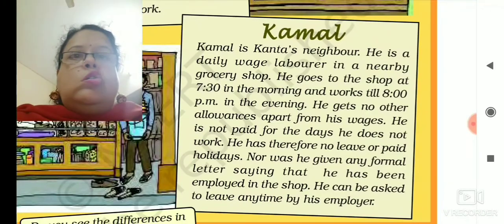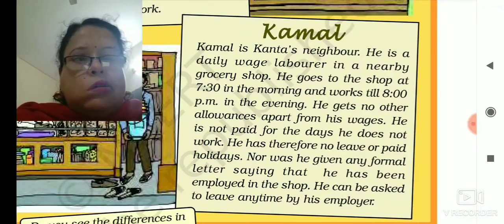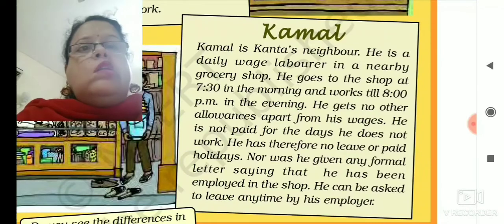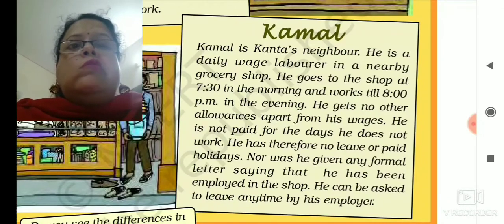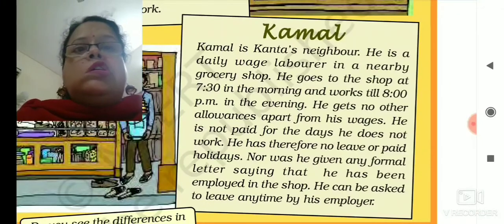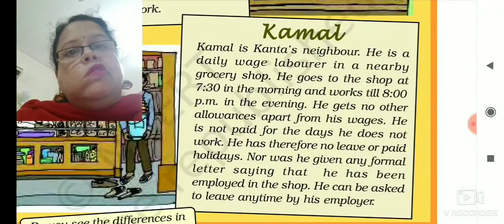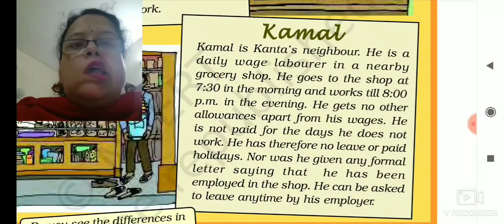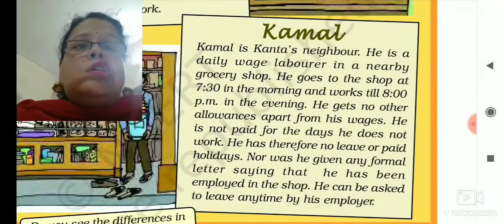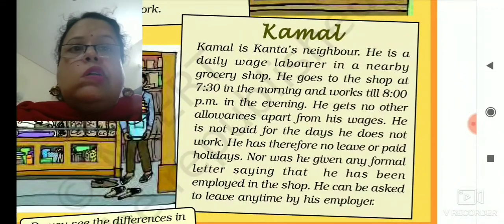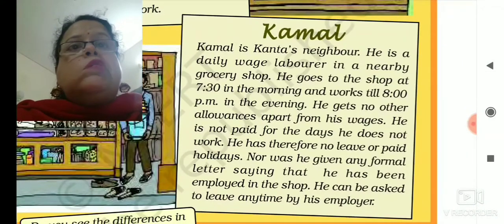So there are two workers we have talked about. Who are they? One is Kanta. Kanta is working in an office and she is getting every benefit from that office. She has to work only 8 hours. She is getting her medical benefits, full salary every month, every Sunday a paid holiday. And if she works extra hours, she is getting paid for that overtime. But that does not happen with Kamal.